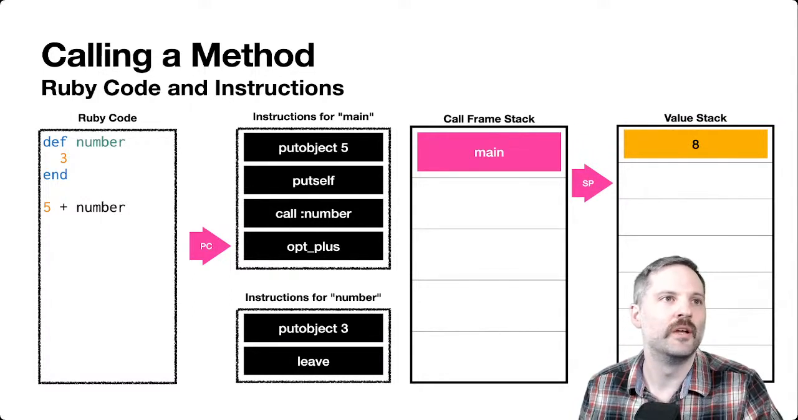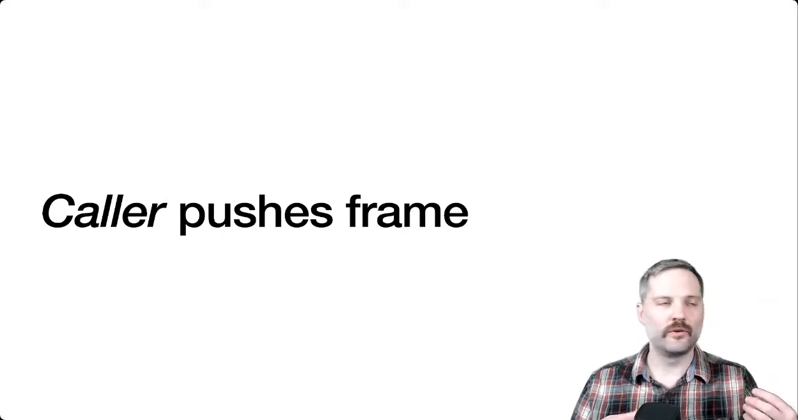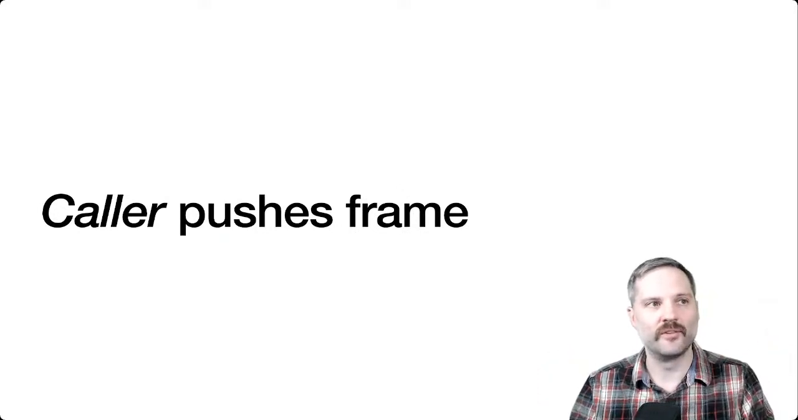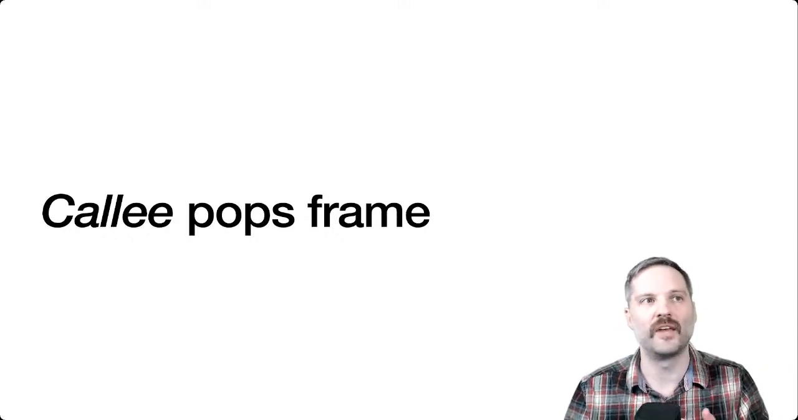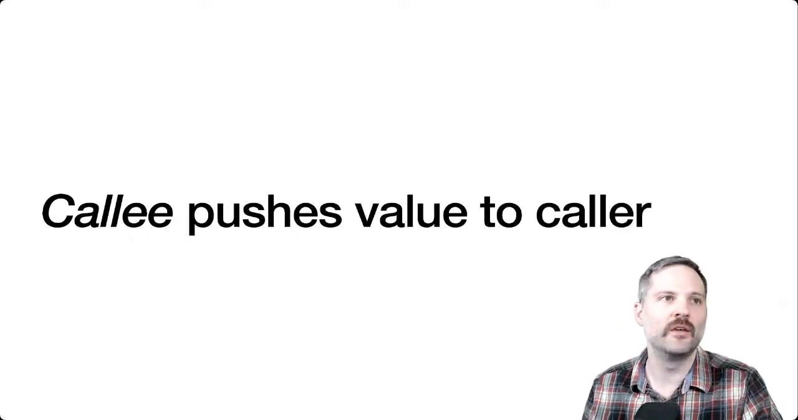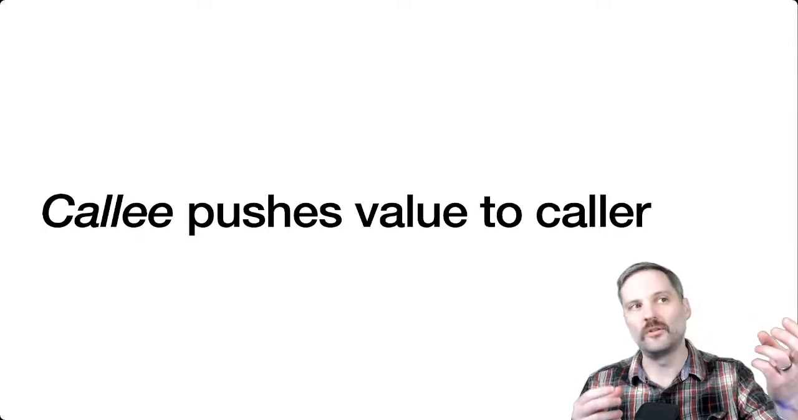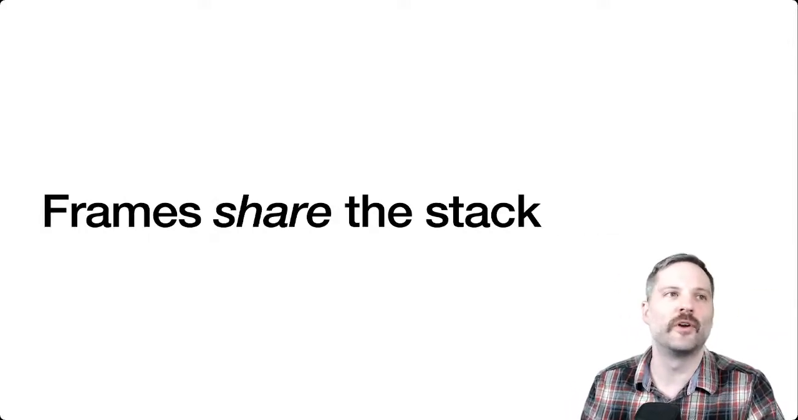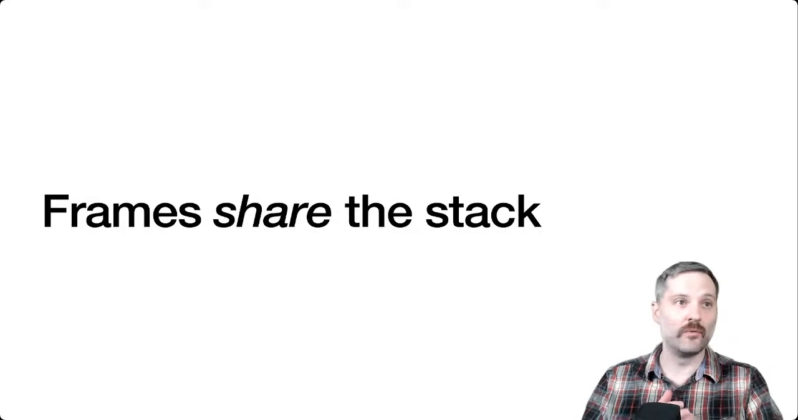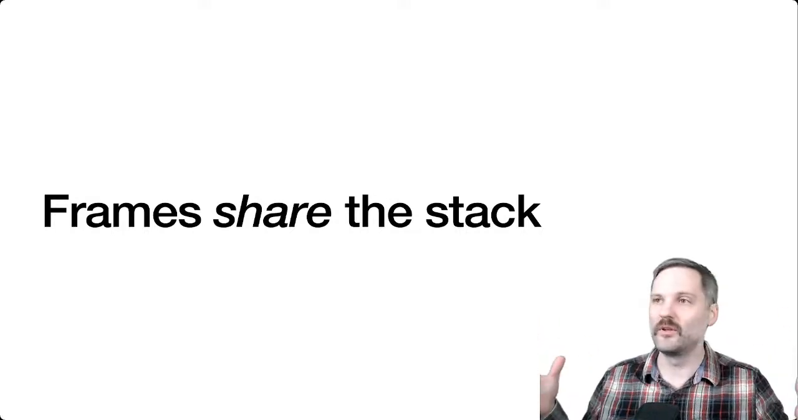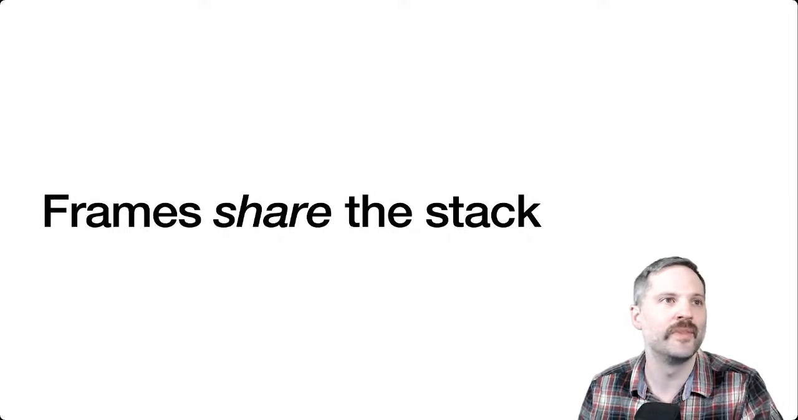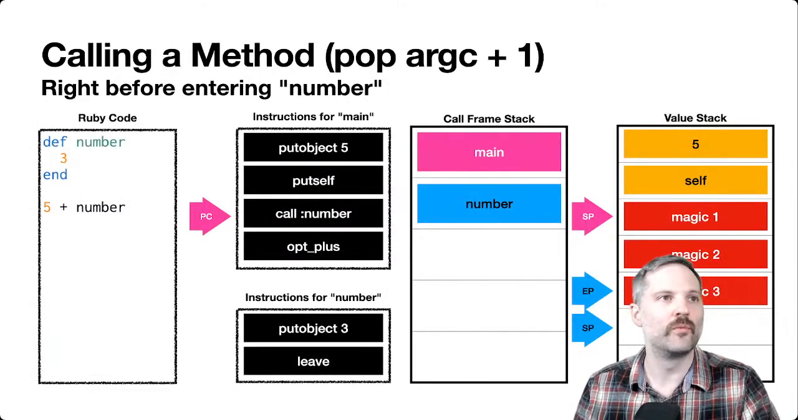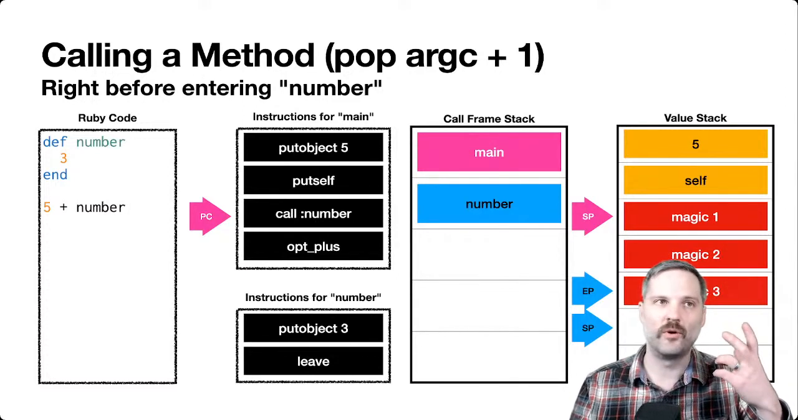All right. So the caller is the one that actually pushes the frames onto the stack, and the callee is the one that actually pops the frames off the stack. The callee pushes the value onto the caller. So frames actually share this stack, and when I said this stack is one big thing, it really is. All the frames share the values on this stack. So just to reiterate, when we're calling a method, we actually pop argc plus 1.